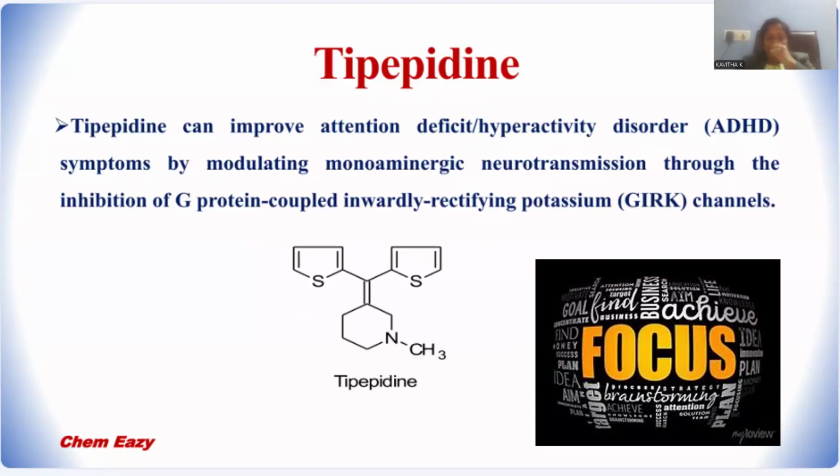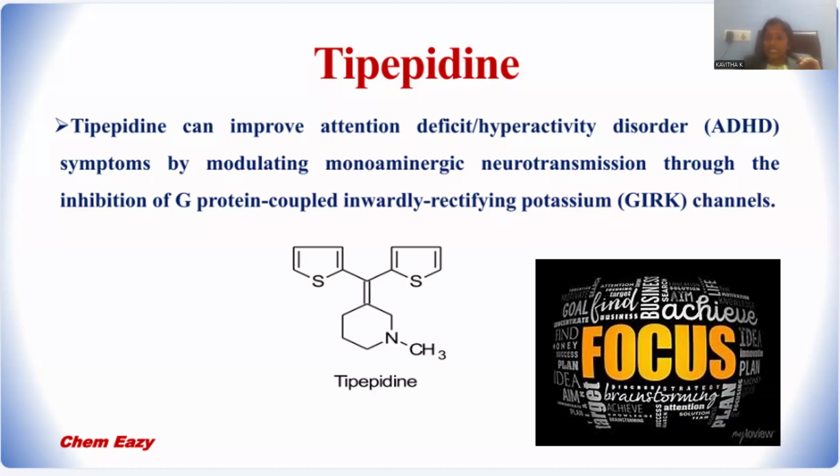Let me introduce another drug called tipepidine. Tipepidine is the kind of compound by which hyperactivity disorder can be mitigated. That means if the brain is working very, very fast, what happens? We are not supposed to focus on a particular issue. Rather, we will do multiple actions at the same time, right? That is because of hyperactivity of the brain.